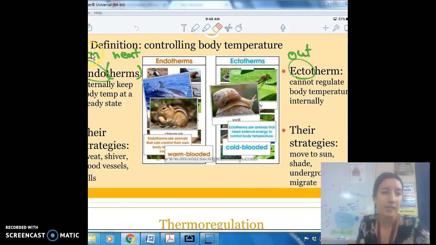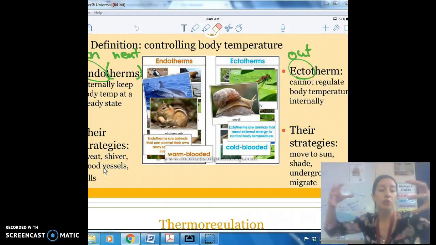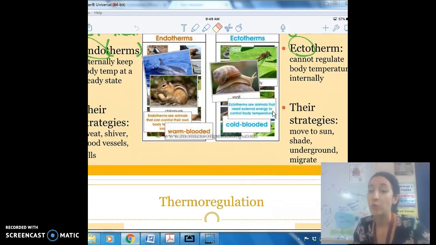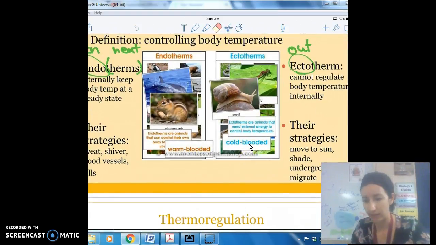So endo is inside. They control their body temperature on the inside automatically, and it's a steady state. Their strategies: they do this by sweating, shivering, their blood vessels contract and dilate, and their cells have individual ways of keeping their body temperature the same. Ecto is outside, so they cannot regulate their body temperature on the inside. Whatever the temperature is on the outside, that's what their temperature is on the inside. So they have to move to the sun or shade, or they move underground, or they migrate. They cannot do it on their own on the inside.